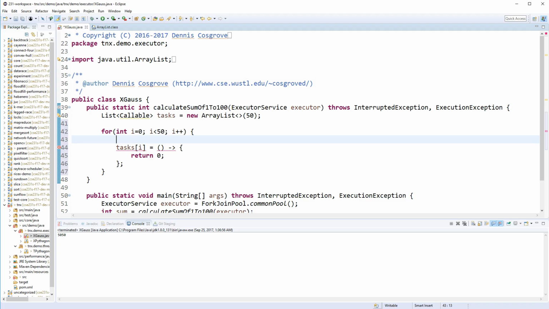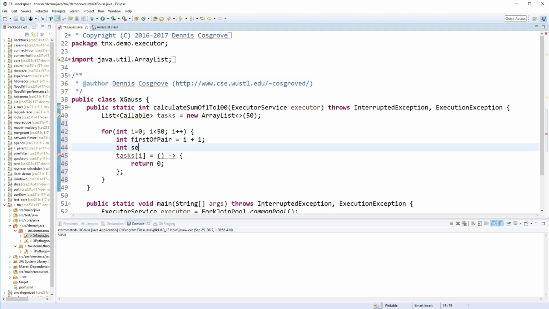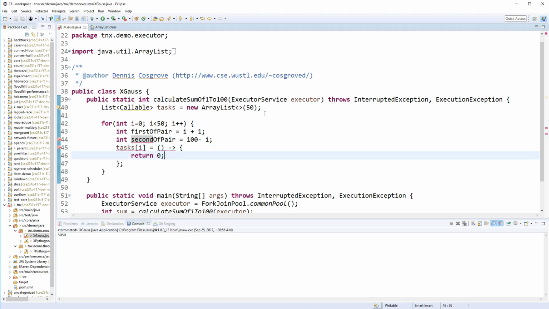Now, the first int of the pair, first of pair, is going to be i plus 1, and the second of the pair is going to be 100 minus i. Okay. Then this new callable is going to return first of pair plus second of pair.